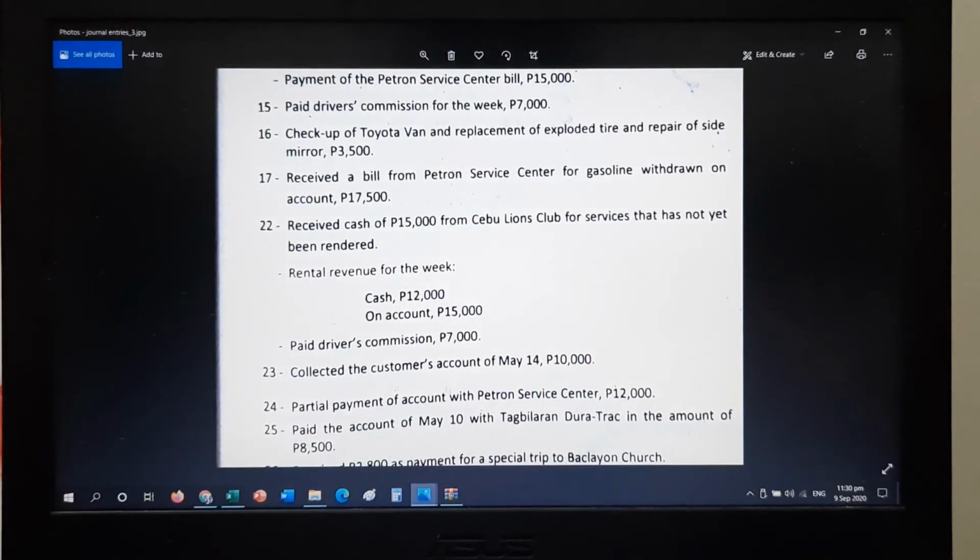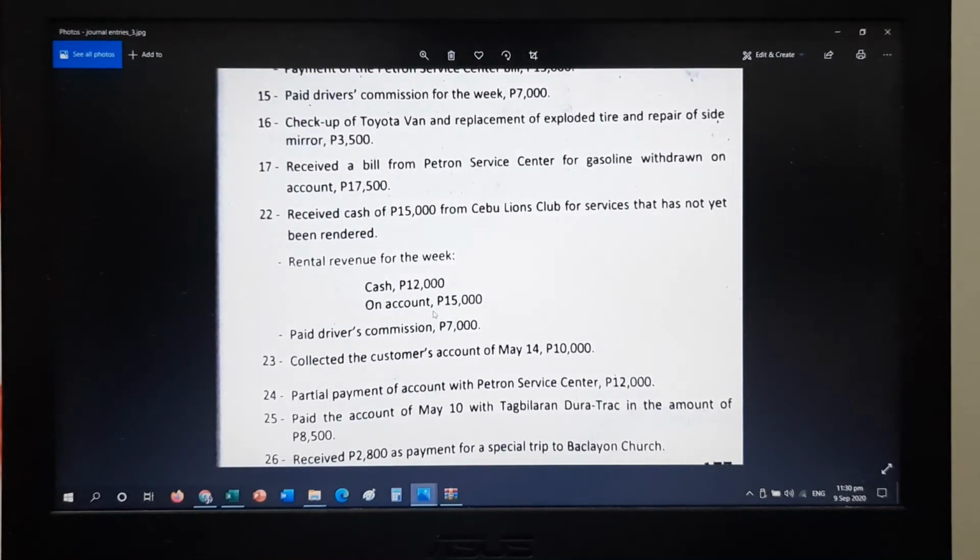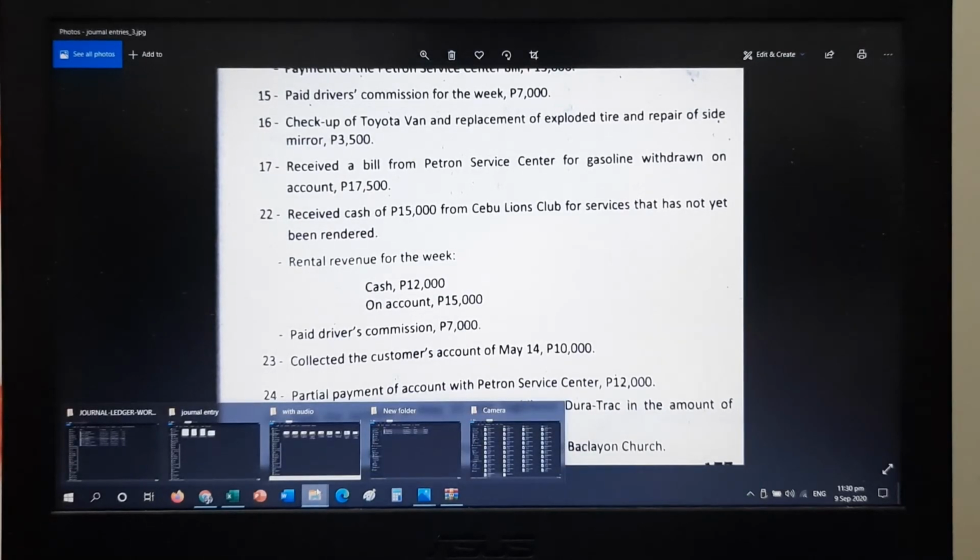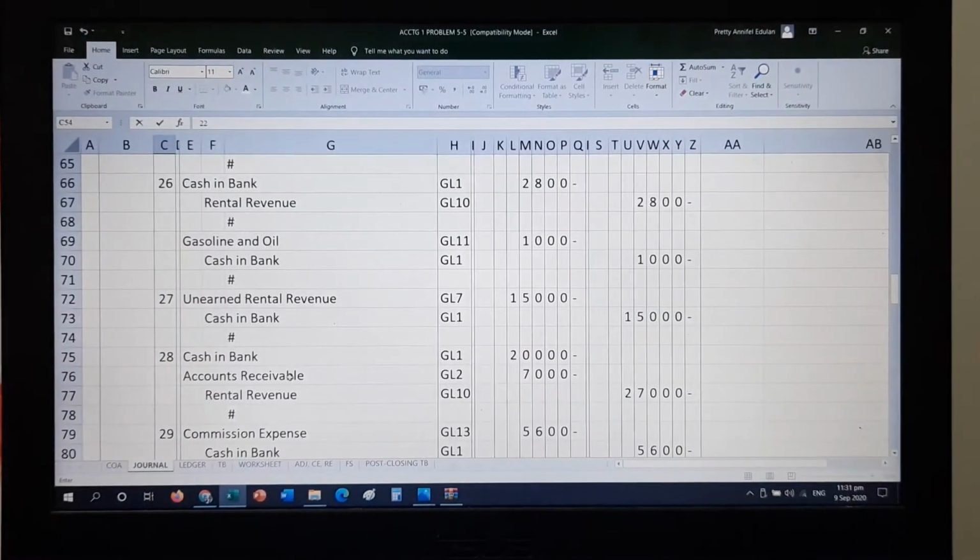Next transaction. Received 2,800 as payment for a special trip to Baclayon Church. So we rendered services for a special trip. Take note, we are a rent-a-car. So someone hired us. It's a special trip, not our usual tour. So we receive payment of 2,800. That is debit cash in bank, credit rental revenue. So this one, 2,800.